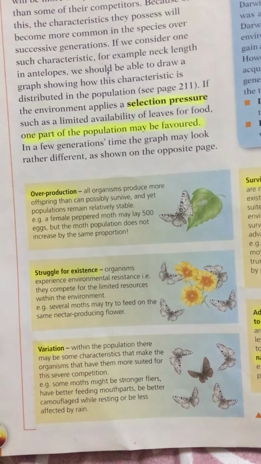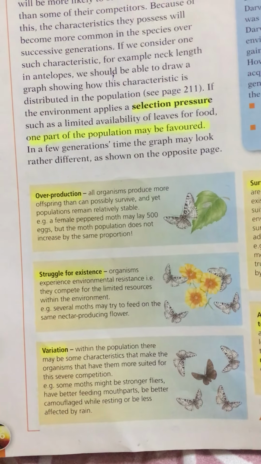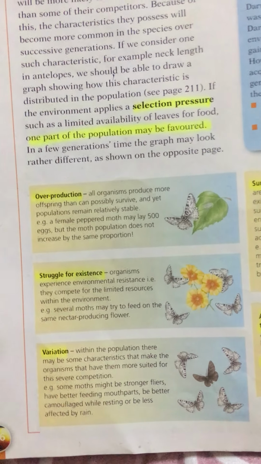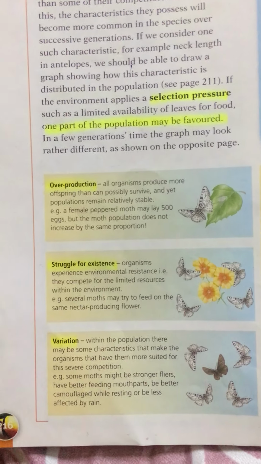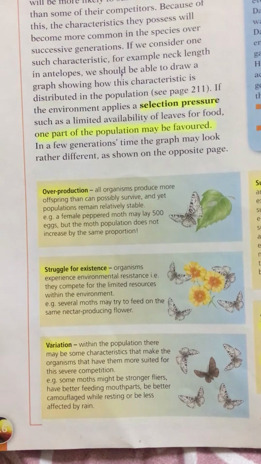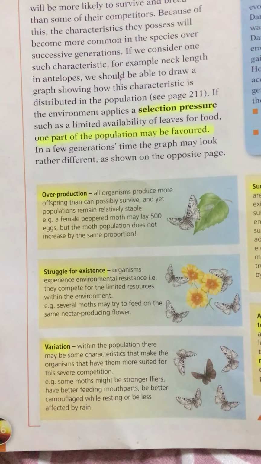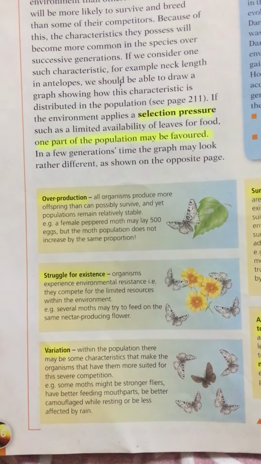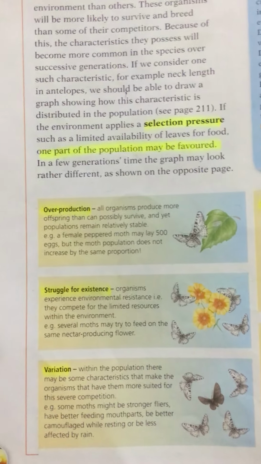So this is the first concept, which is overproduction. What is it again? If organisms living in an area create more offspring than the environment can maintain, some of them will die.